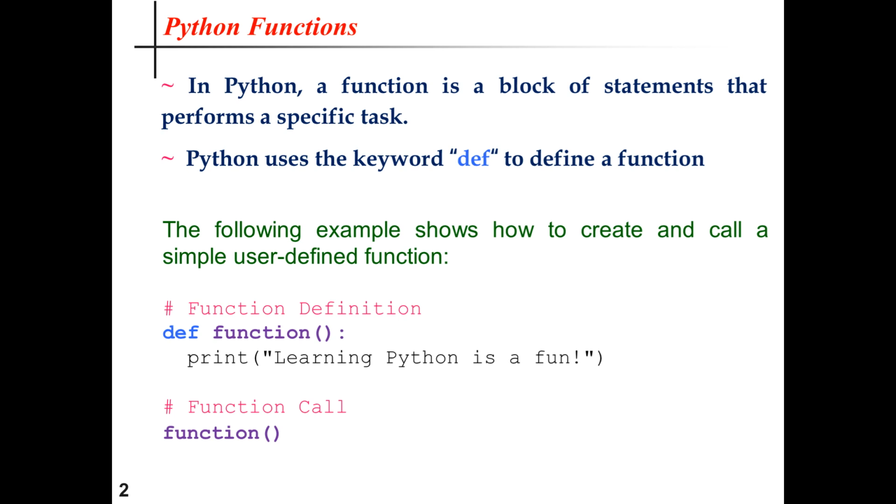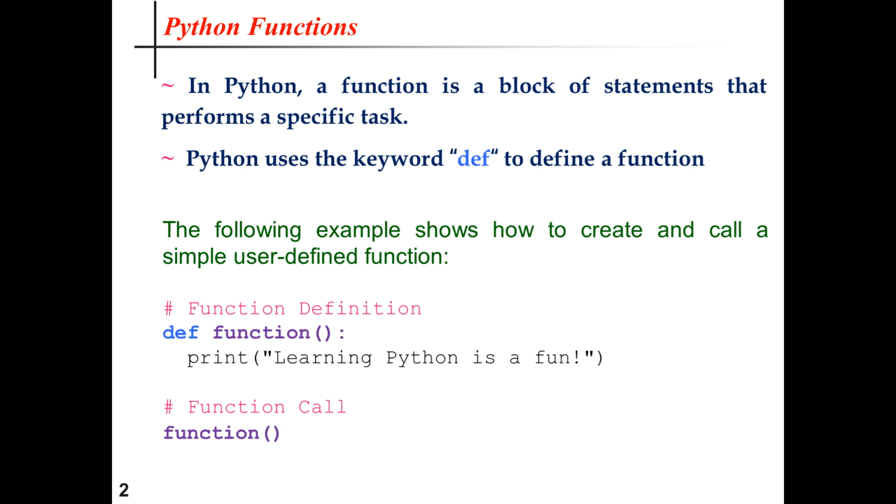We may pass data, called parameters, into a function. A function may also return data as a result. Python provides many built-in functions like print, but it also provides the liberty to create our own functions. The following example shows how to create and call a user-defined function from a Python program.